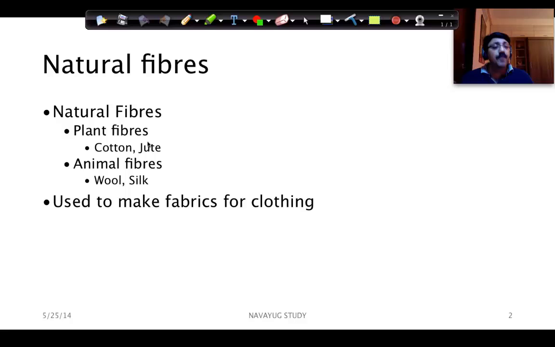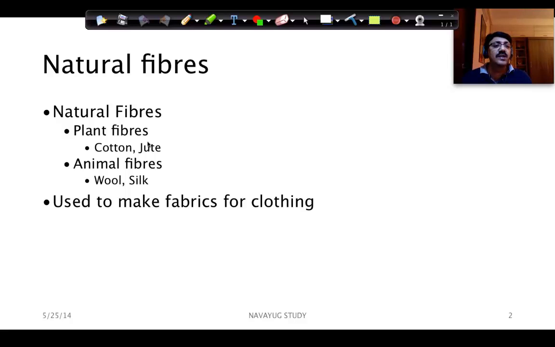So you have plant fibers and animal fibers, and wool is used for making woolen clothing. I'm sure that people in colder regions of this planet use woolen clothing to protect themselves, and why wool protects you is something I've explained in the seventh standard topic of heat.